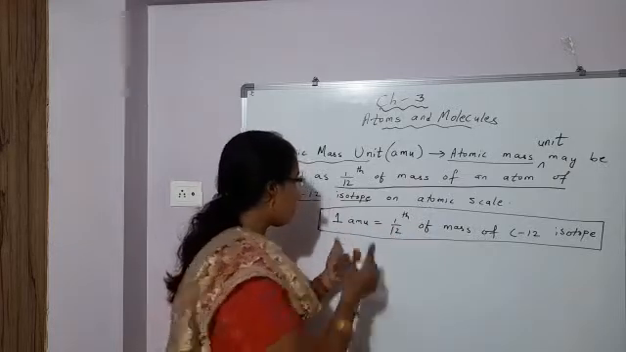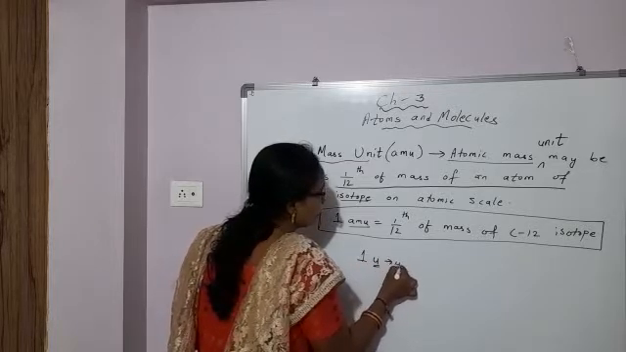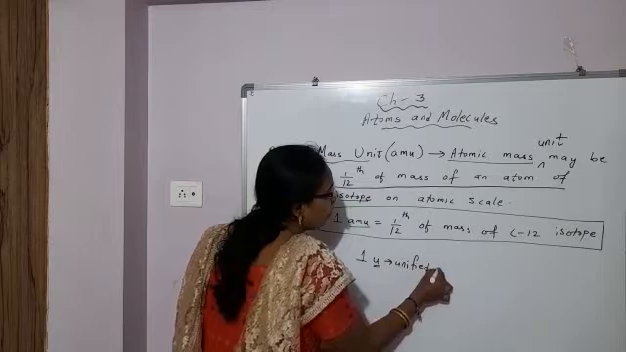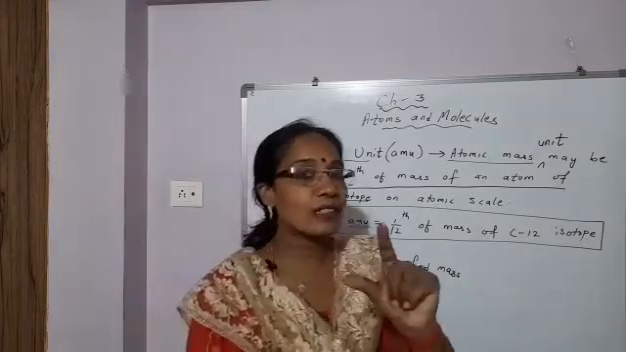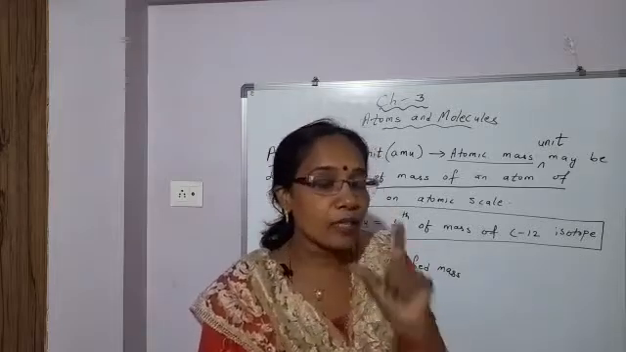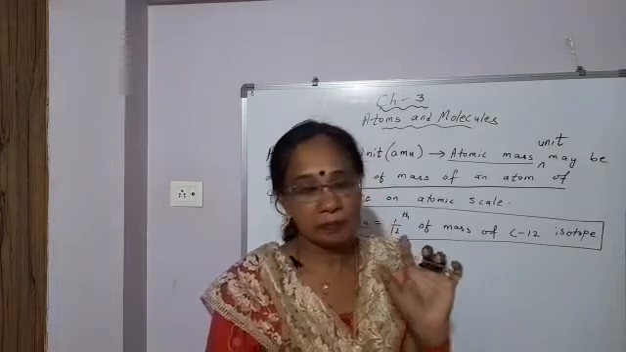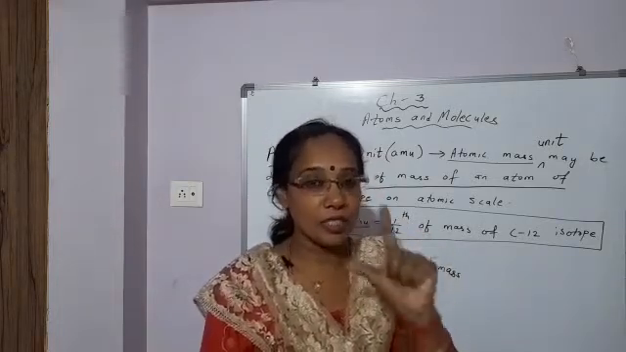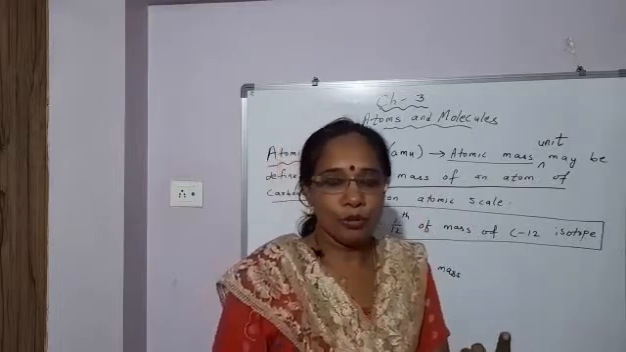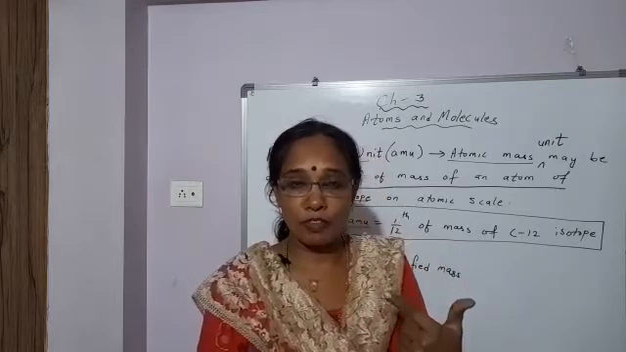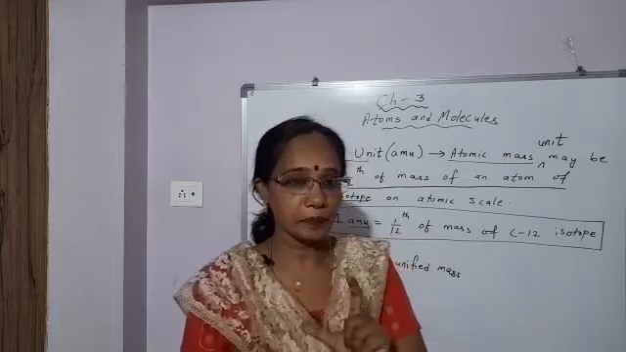And nowadays in place of AMU, what is written? 1 U. U means unified mass. Okay, students, atom is very small particles, and to find out the mass of one single atom, it is very difficult to measure the mass of single atom, because atom is very small particles. So a suggestion was given, it will be more convenient to find out the mass using a reference atom.